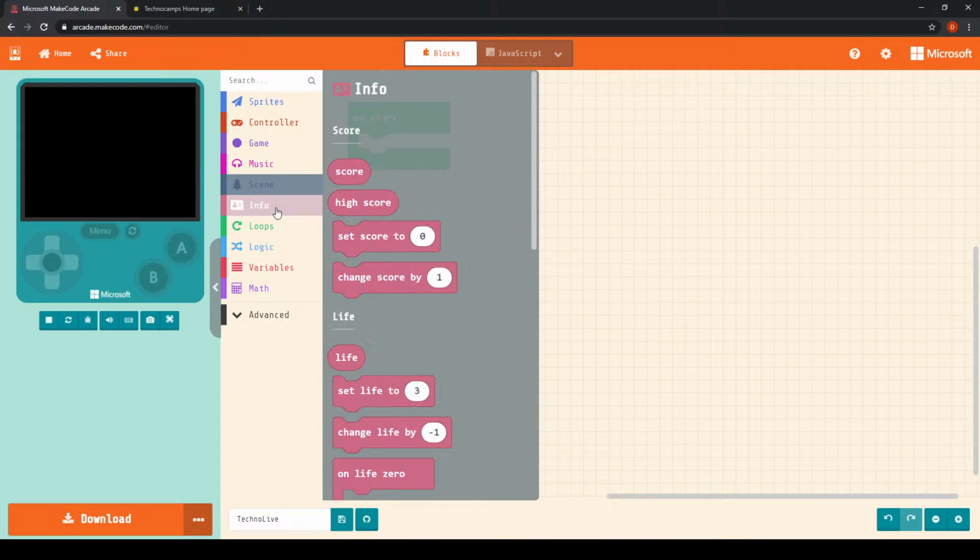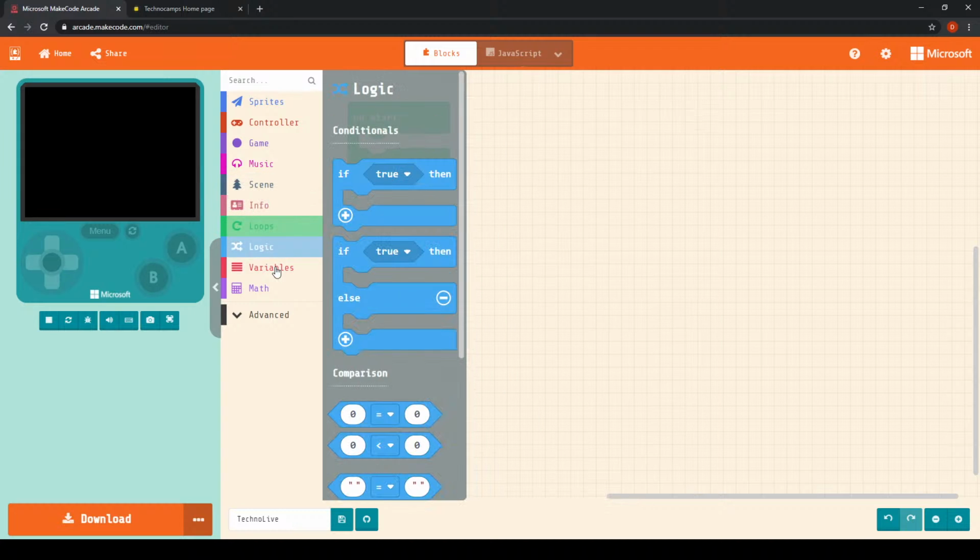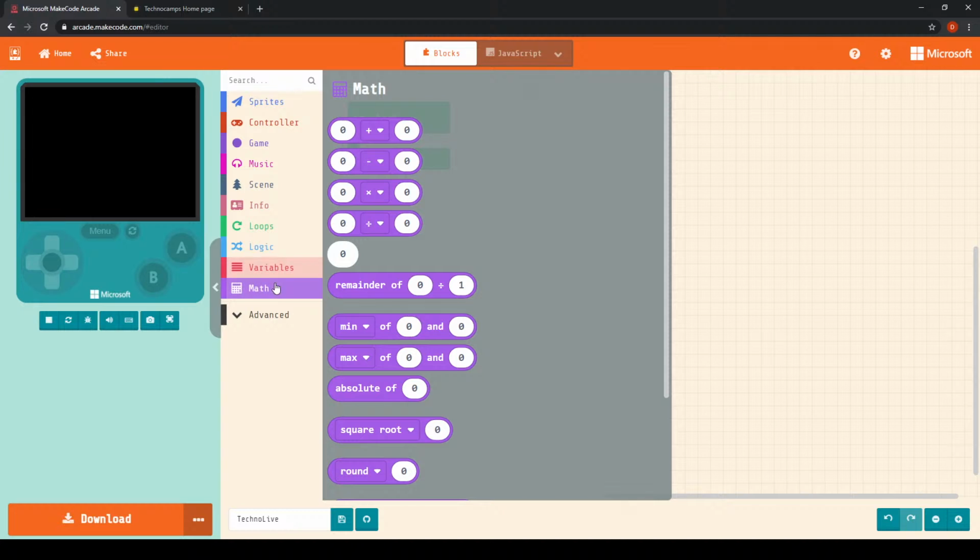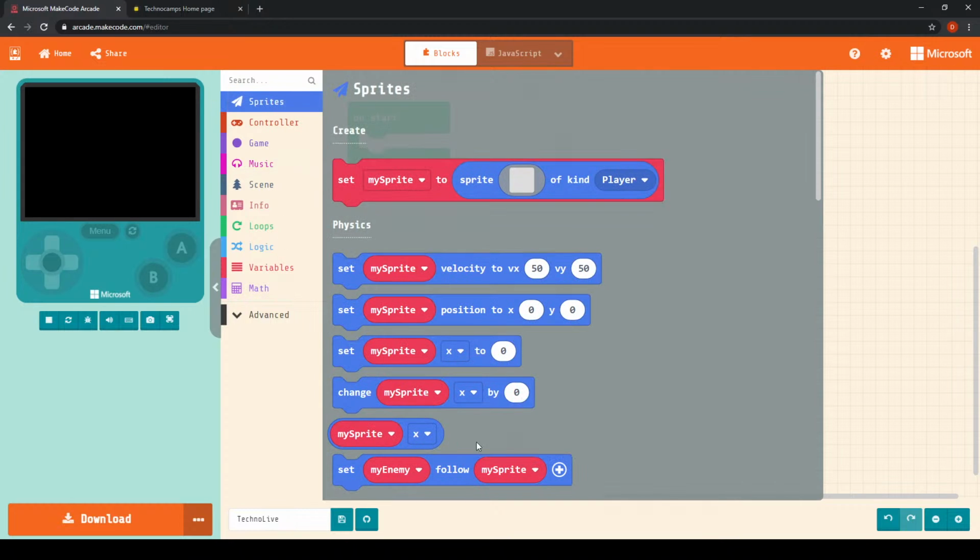Now, I'm going to be going through the blocks required for today's session, but remember, if there are any particular blocks that you would like to add yourselves, or anything that you believe would be good to add into your game, then you can do that. I'm going to be going through quite a basic template of the game today, but you are free to add as many different things as you like. So feel free to be as creative as you like.